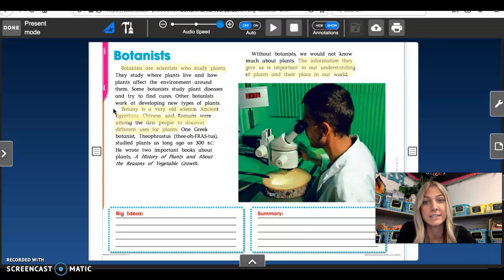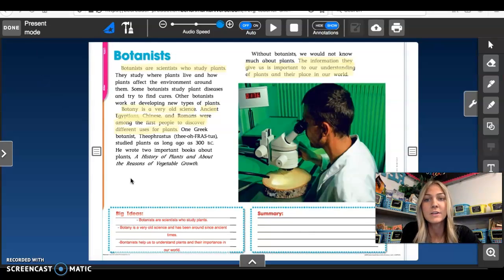Ancient Egyptians, Chinese, and Romans were among the first people to discover different uses for plants. So we know that botany has been around for a very long time. Since the ancient times, people have been studying plants. And then I also, at the very end, I highlighted the information they give us, or that botanists give us, is important to our understanding of plants and their place in our world. Because without botanists, we wouldn't really know much about plants. And plants are very, very important to us and our world. So I'm going to go ahead and write these in this column, big ideas.